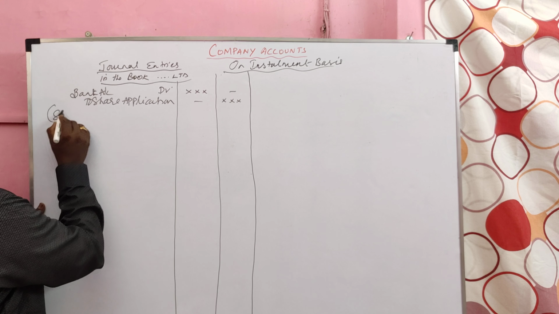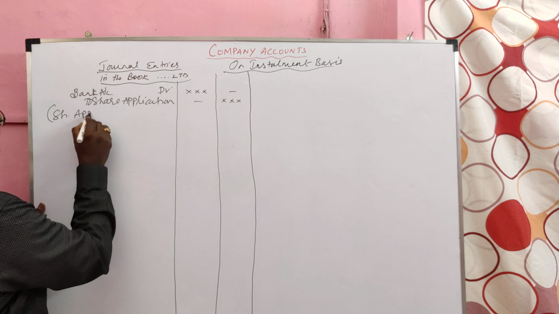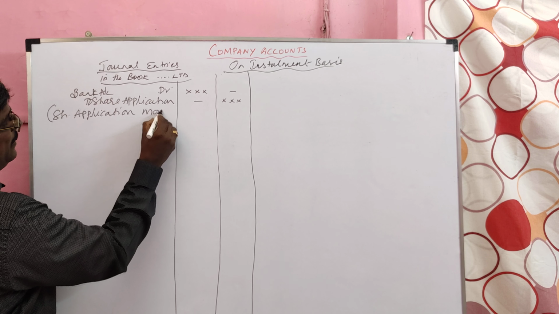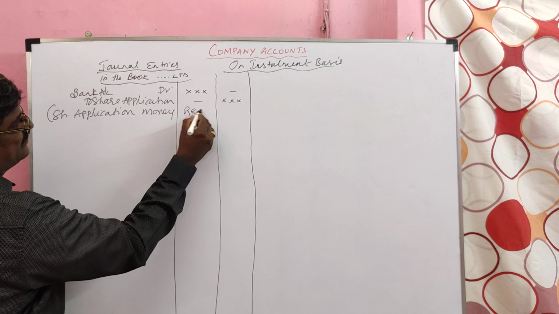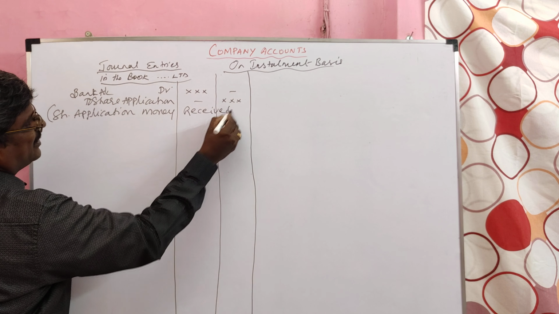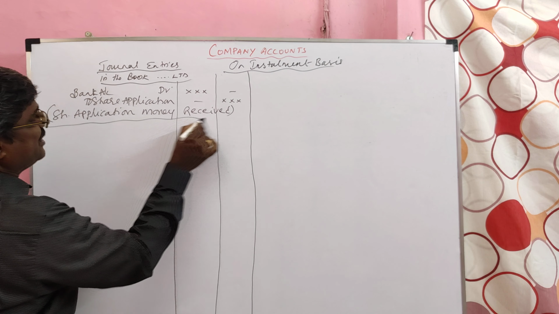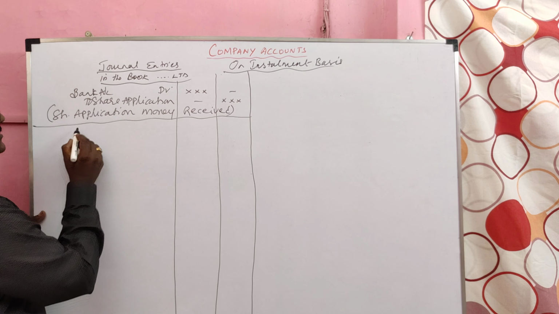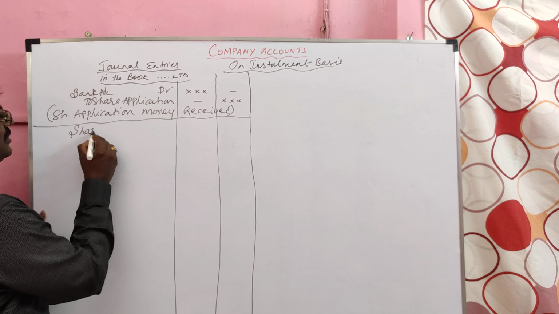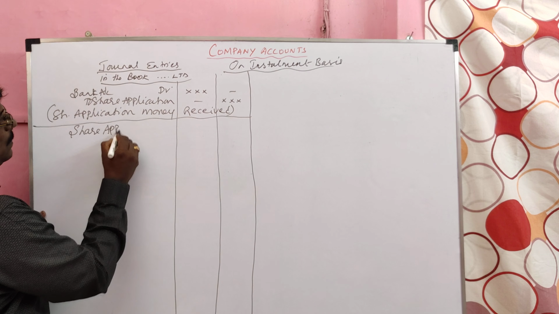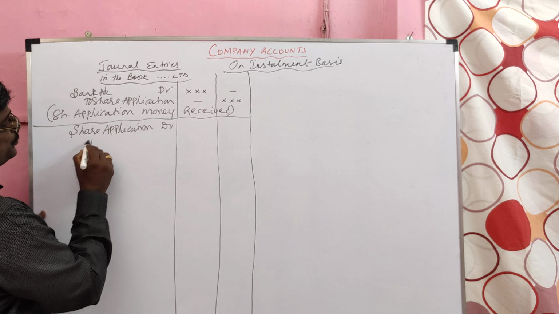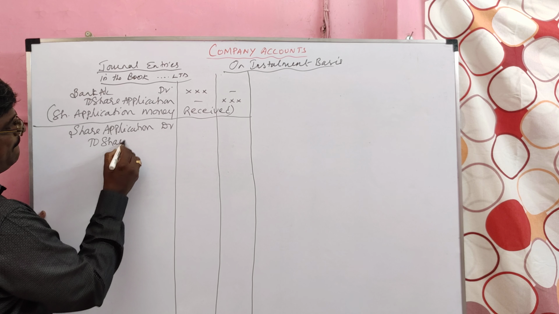So share application money received. Then that received share application money should be transferred to the capital account, the share capital account. What is the entry? Share application account debit to share capital.